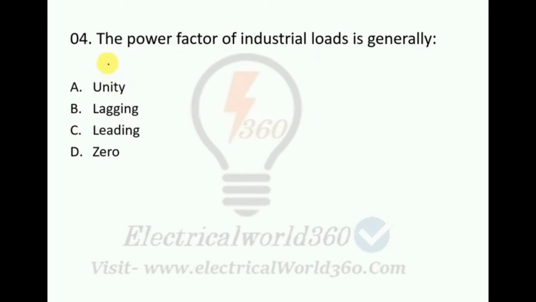Here is question number 4. The power factor of industrial loads is generally unity, lagging, leading, or 0. So here the right option is option B. The power factor of industrial loads is generally lagging.